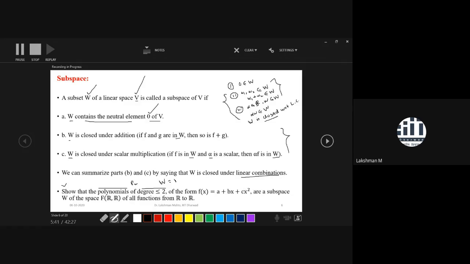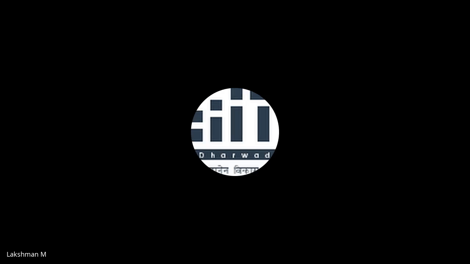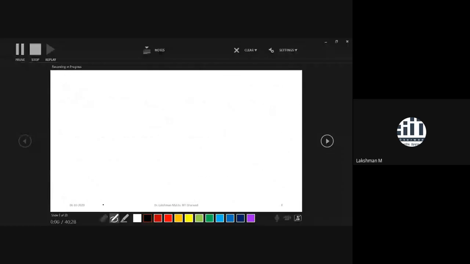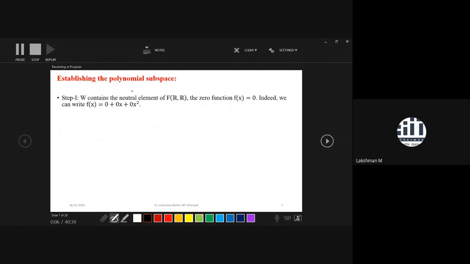So we will try to see that P2 is a subset of the vector space V equal to F(R, R), that means the collection of all functions from R to R. So what are the steps? The similar steps we will apply. First step is that we will look for the zero element in W. That means whether W contains the zero function of the space V.